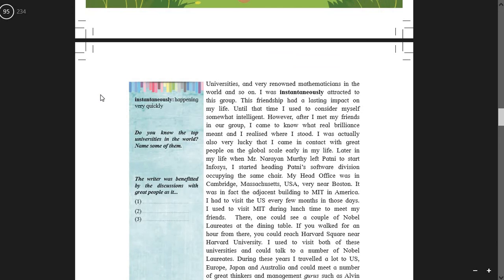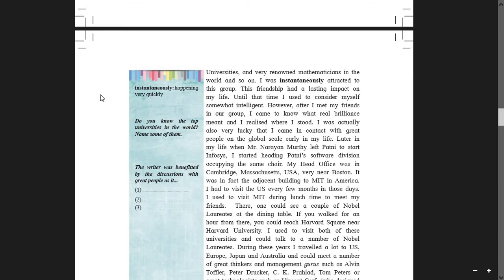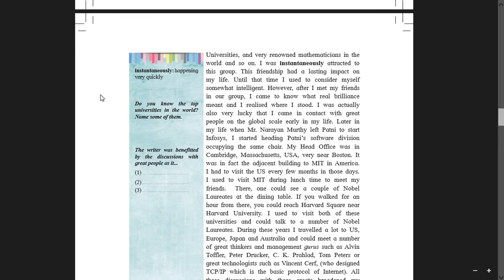I was instantaneously, means happening very quickly, attracted to this group. This friendship had a lasting impact on my life. Until that time, I used to consider myself somewhat intelligent. However, after I met my friends in our group, I came to know what real brilliance means and I realized where I stood. Yes. I was actually also very lucky that I came in contact with great people on the global scale early in my life.